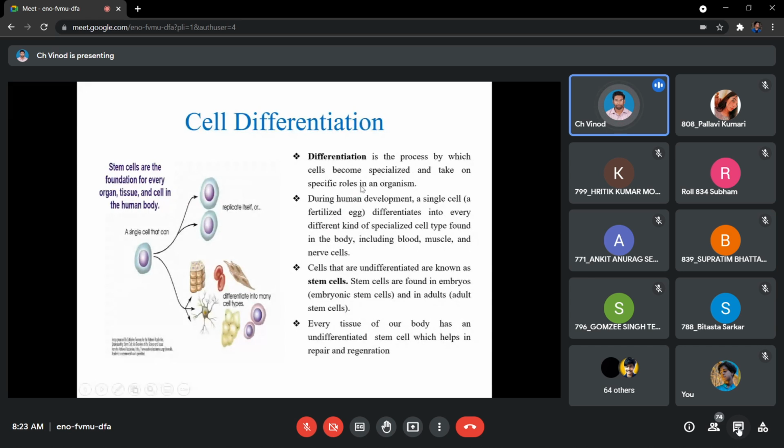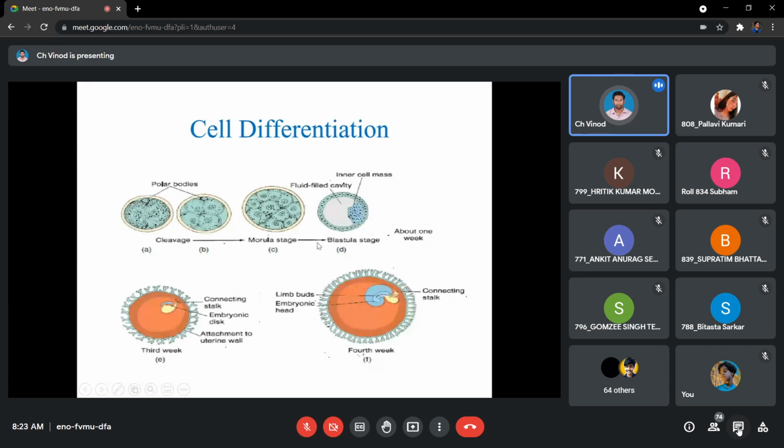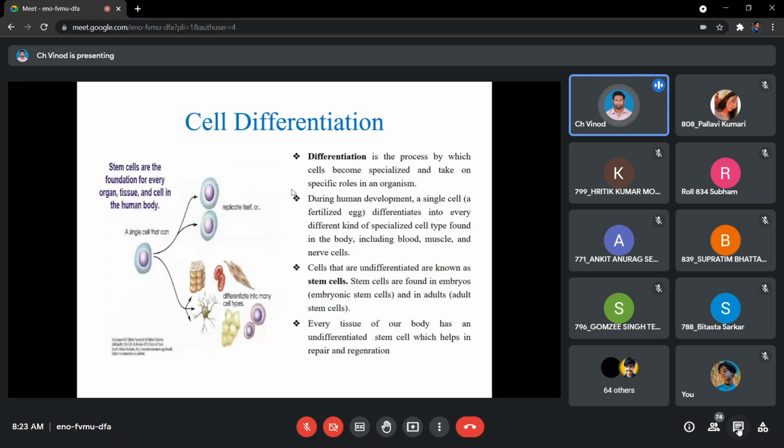We have unspecialized cells basically during these divisions. All of these cells are unspecialized. They are not specialized. So what they do is redivide through a process called mitosis. They regenerate, and as the stages go on, these cells have the ability to differentiate. That is, they change the pattern of formation, and they will form specialized cells which will be able to perform a dedicated function. That's like the final level of cell differentiation.